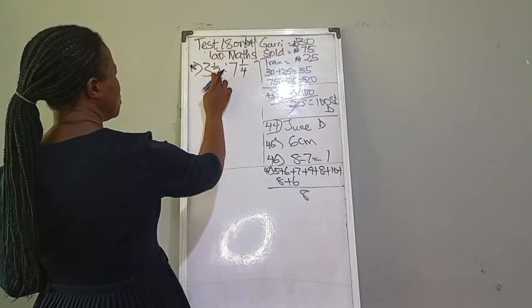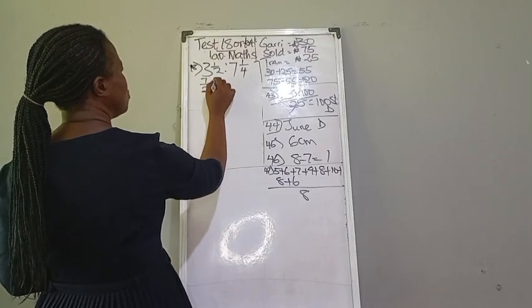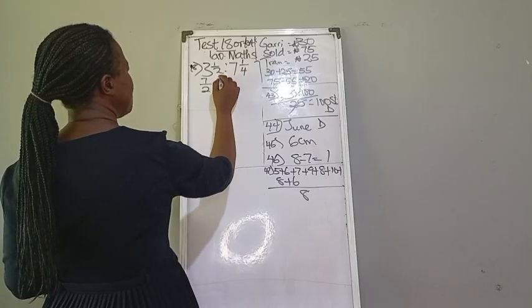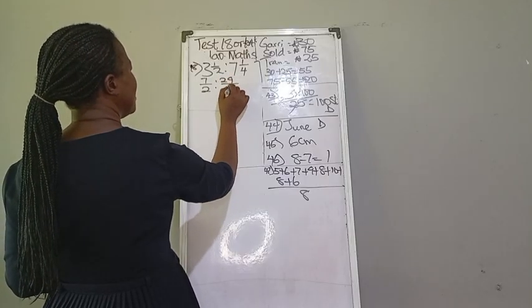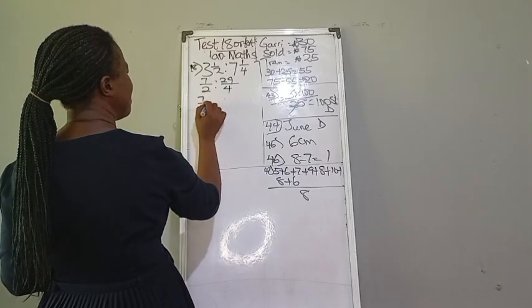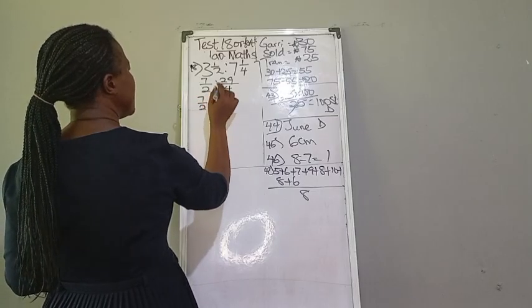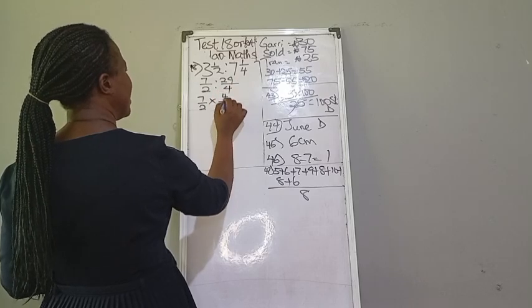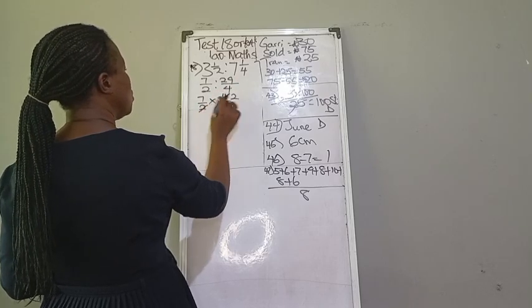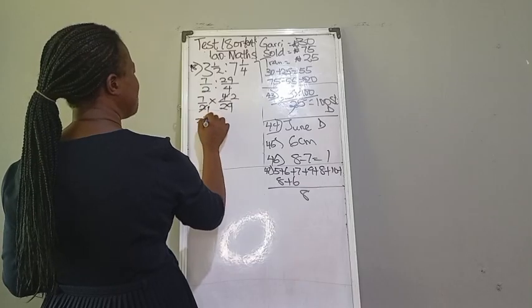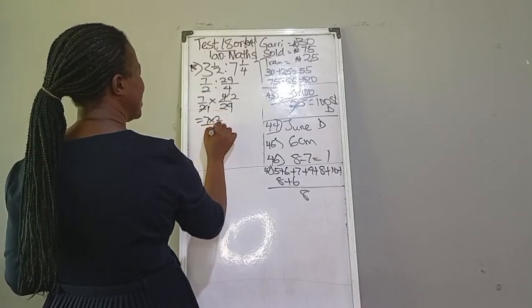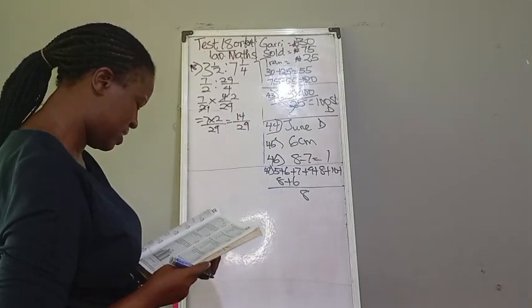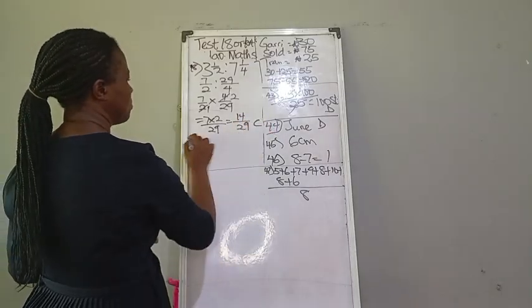So when we have this, 3 times 2 is 6, that's 7/2. 7 times 4, that is 28, 28 plus 1, 29/4. Then you take the down up, the up comes down, 4/29. So we have 7 times 2/29, which is equal to 14/29. So we have it there, 14/29 as option C.